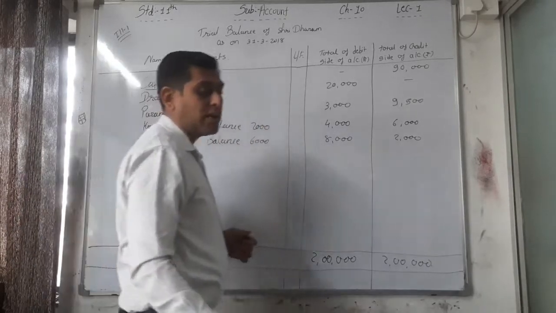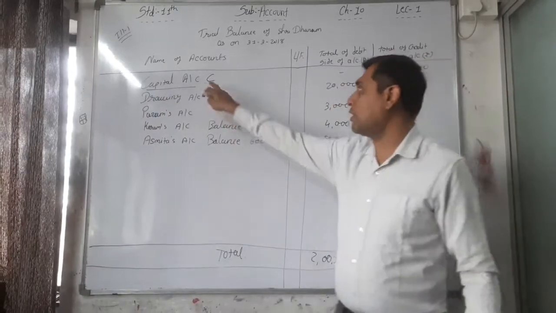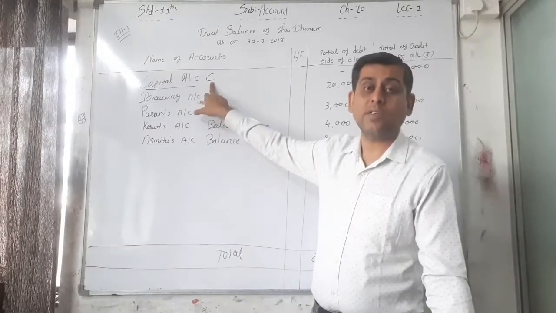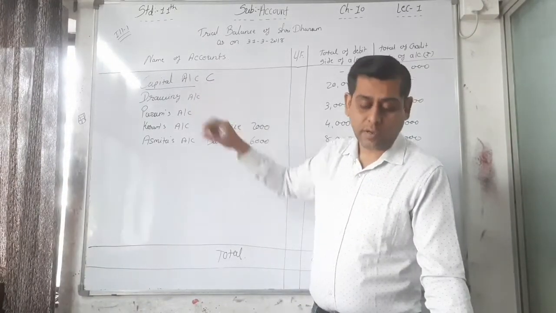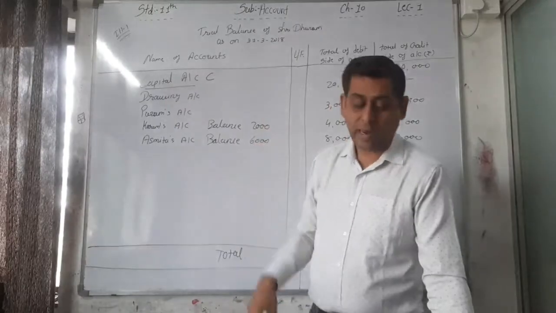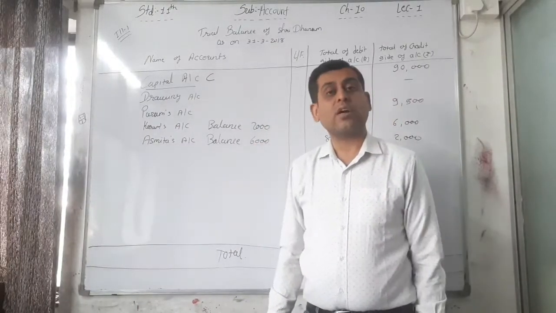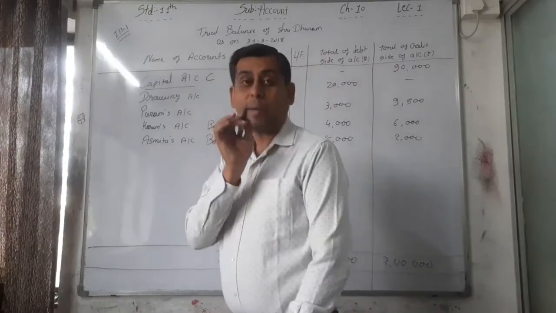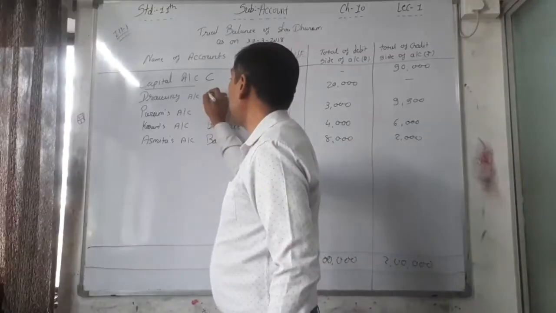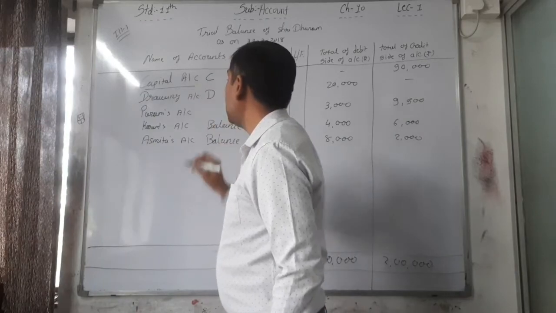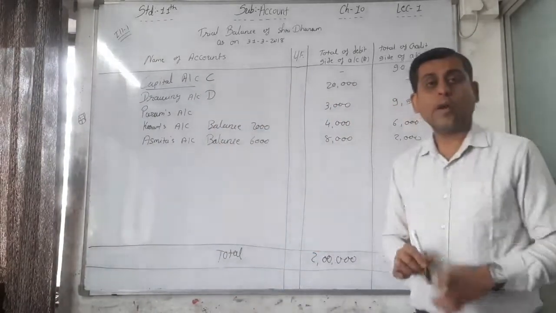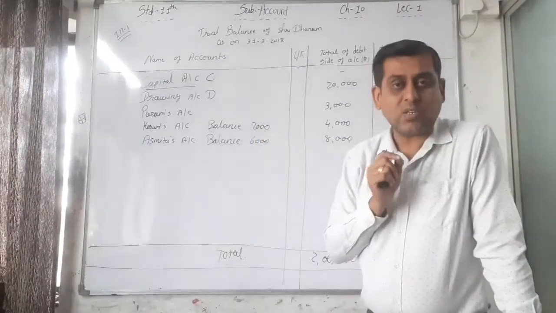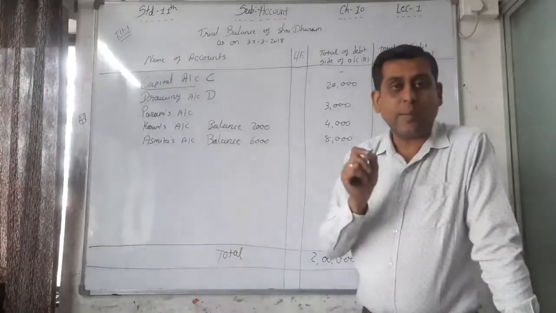Capital account always has a credit balance, that's why just write down C. Here the capital account must be recorded on the credit side because it is a credit balance. Now the second one is the drawing account. Drawing account always has a debit balance. That's why with your pencil you have to write down D in the textbook. Why D? Debit balance. Capital account has a credit balance, that's why C. Drawing account has a debit balance, that's why D.